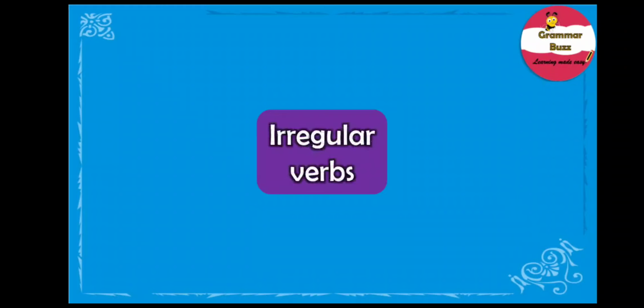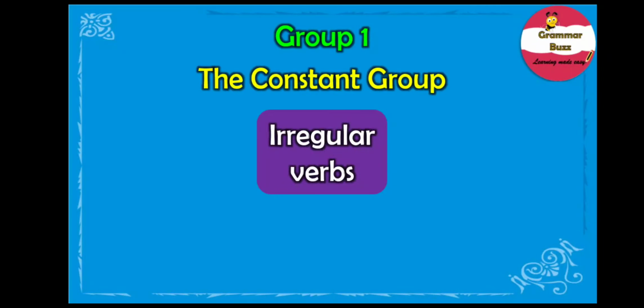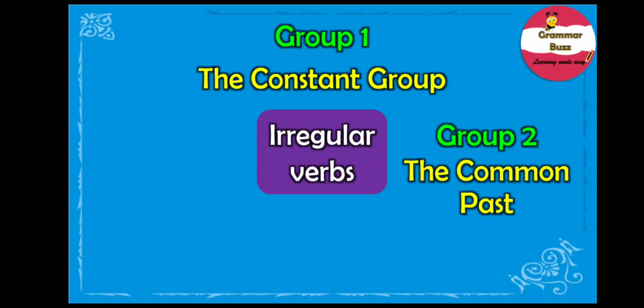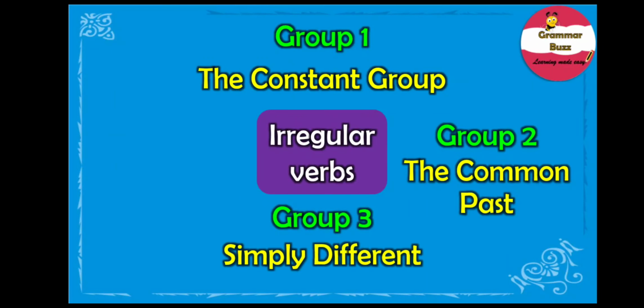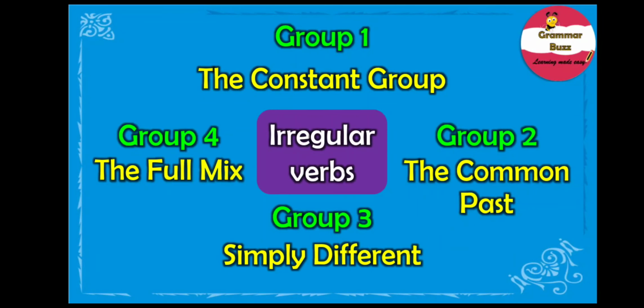So, the 4 groups of irregular verbs are Group 1, the constant group; Group 2, the common past; Group 3, simply different; and Group 4, the full mix. Remember the 4 groups? Now, let us try to understand these groups of verbs one at a time. So, shall we begin? Let's get going.